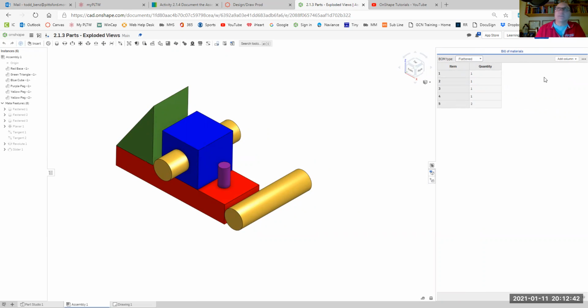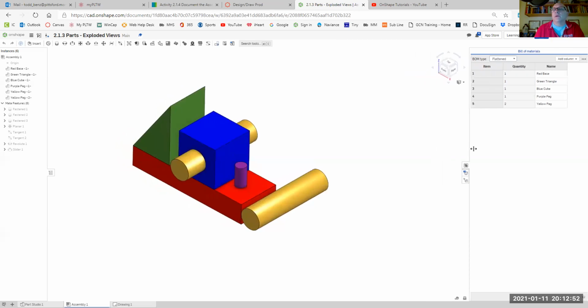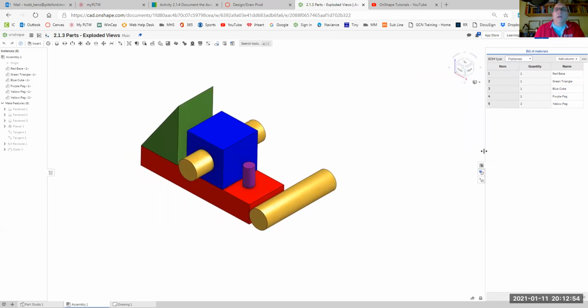Now I gave it very specific names when I opened these up. So I'm going to come over here to add column and I'm going to select name. And you can see there's the name of my part. I'm going to close this up just a little bit. I don't want to save all the room. And as you can see, if I touch these over on my work area, the boundaries kind of light up yellow. There's my yellow pegs. So that's looking pretty good.